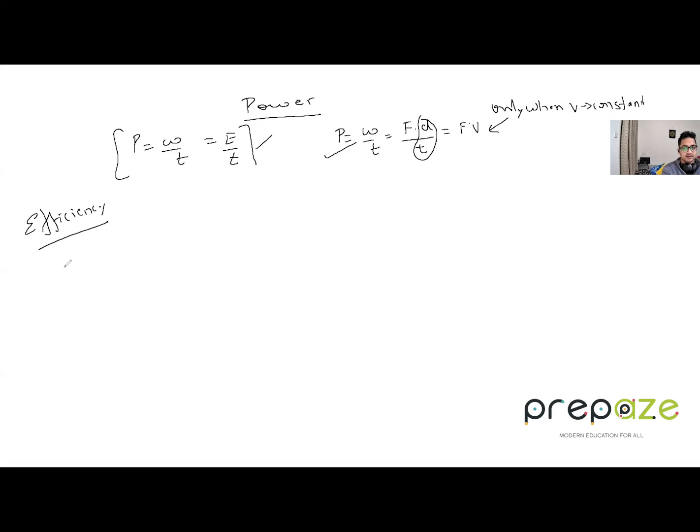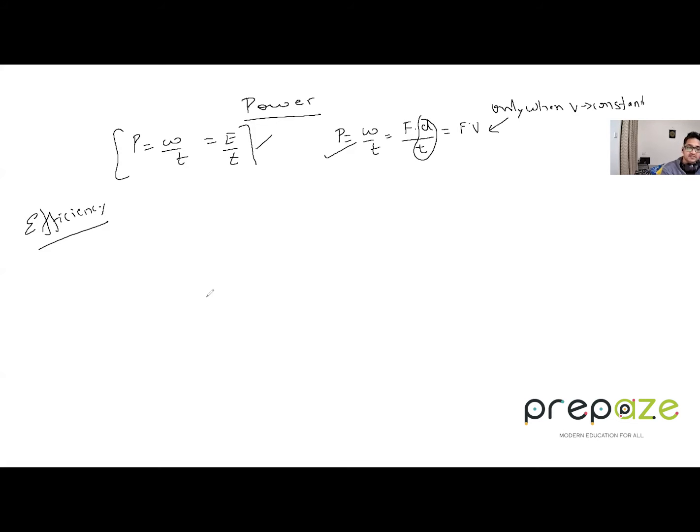Now, the next thing that comes is efficiency. What is efficiency? Now we know that every machine which we are using at home, everywhere, right? There are electronic instruments, everything we are using. They have a particular efficiency. No machine in the universe has 100% efficiency. That means whatever supply power goes to the machine, the returned power will be less than that. So efficiency is always less than 1.